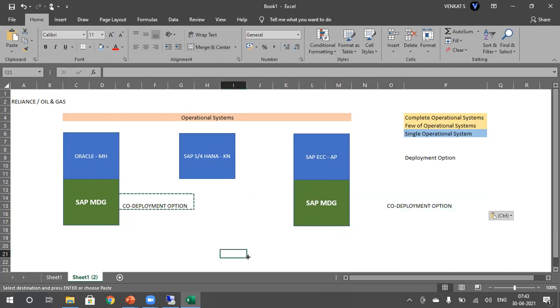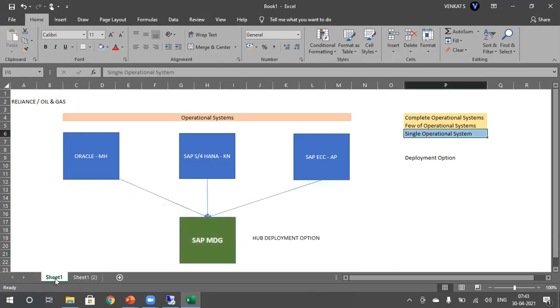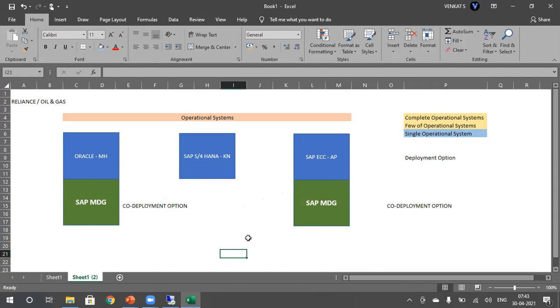Okay. So now we could see, we had discussed two deployment options available in SAP MDG: hub deployment option and co-deployment option. The hub deployment option comes into the picture when we have more than one source system to merge into MDG, and the co-deployment option when we are converting a single operational system into MDG. So is this clear so far for everyone? What is hub and what is co-deployment.